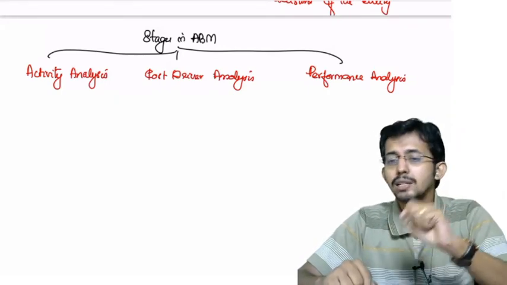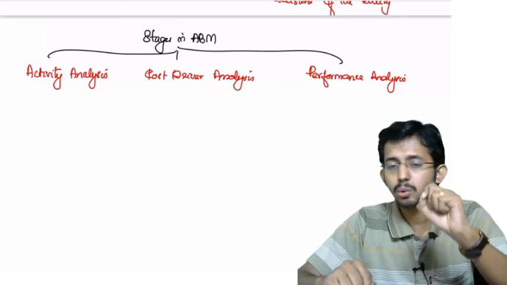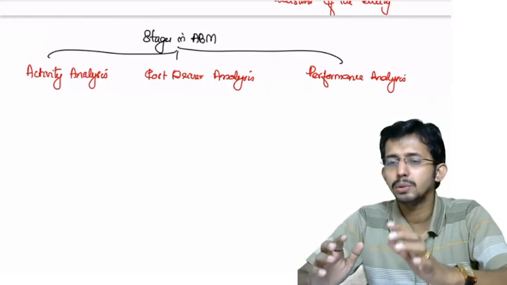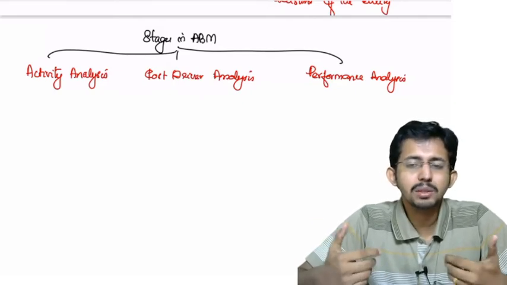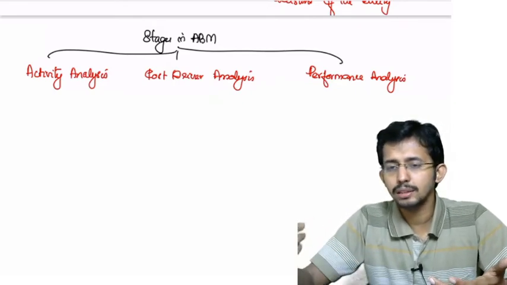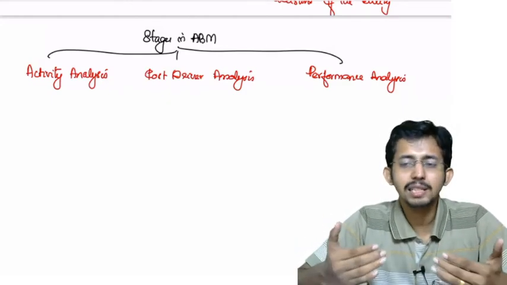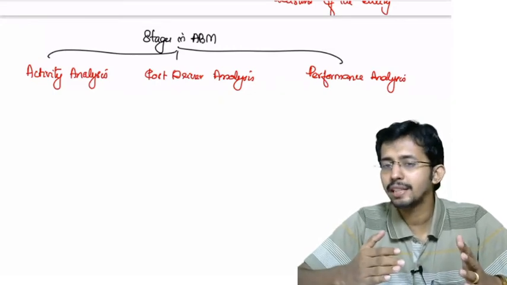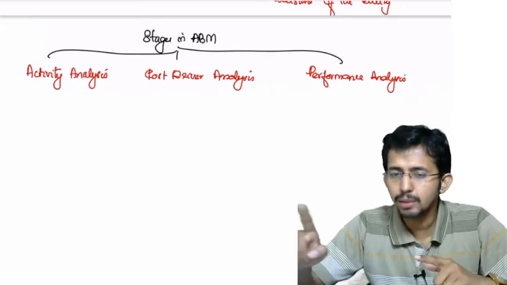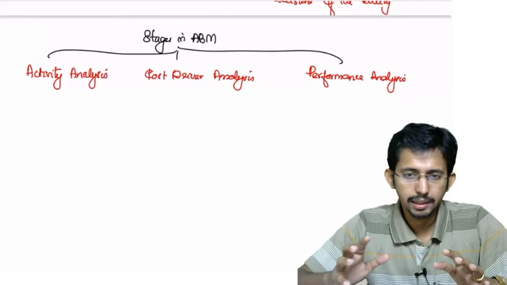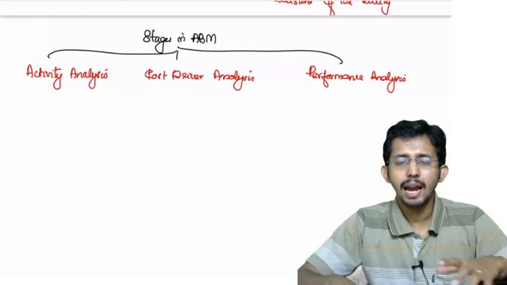Then the second classification is non-value added activity. What do you mean by non-value added activity? Non-value added activities are those activities which do not add any value to the end product or the cost object. So if it does not add any value to the end product or the output, then even if it is eliminated, it is not going to affect any of the features of the outcome. So the objective of the entity should be to eliminate non-value added activities and to control the cost of value added activities. That is what we are doing in activity analysis.